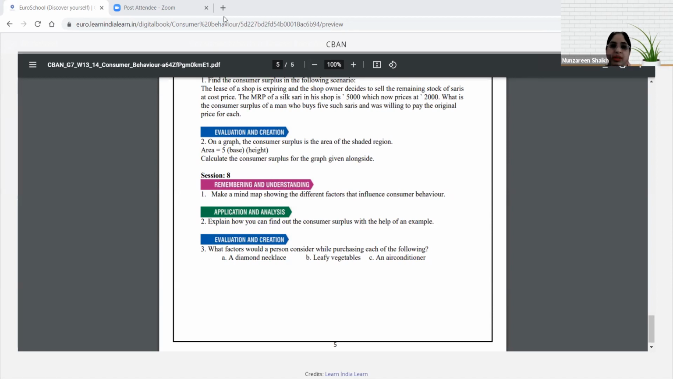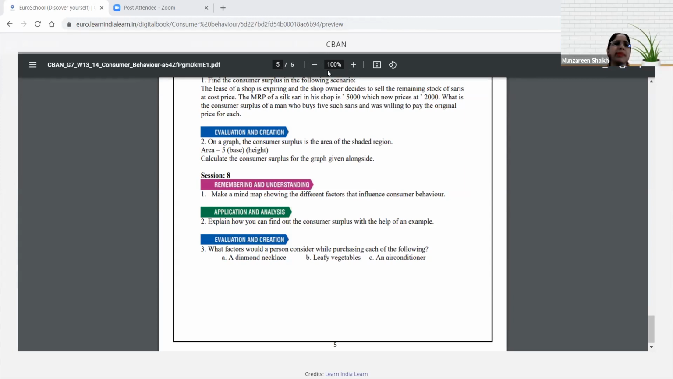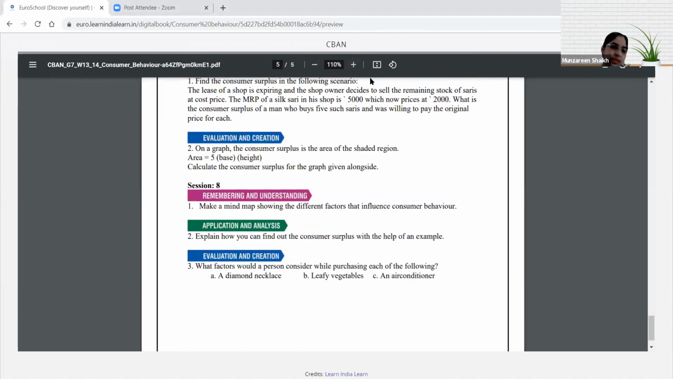What else do you think you can consider while buying a diamond necklace? Any other pointers? The type of good. The type of good means the brand, right? Yes, brand? Okay. All right. Ma'am, utility and durability. Yes, you will see. That's what I told you. You'll see the utility, you'll see the durability also. So you know that you'll consider these factors.